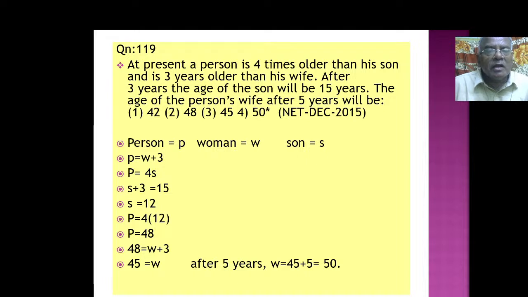Now what do we need? They ask the age of the person's wife after 5 years. First we have to find the wife's age. How? P is equal to 4 into S, 4 into 12. P equal to 48. We already saw in the equation P equal to 4 S. So 4 into 12 is 48. Now 48 is equal to W plus 3. So what is the wife's age W? 45. What will it be after 5 years? The present age is 45. After 5 years, 45 plus 5, 50 years.